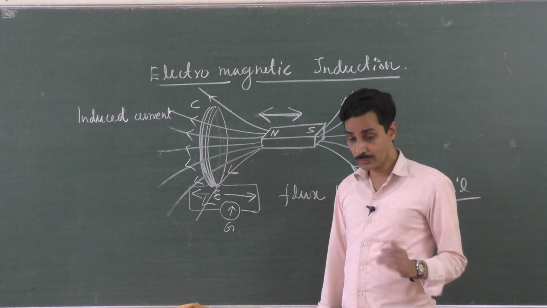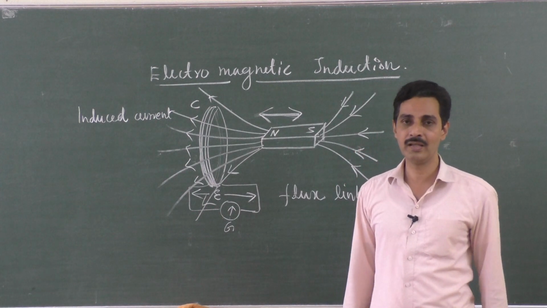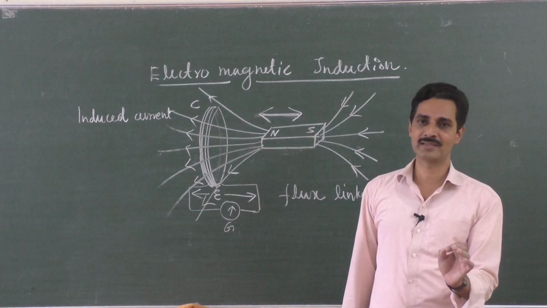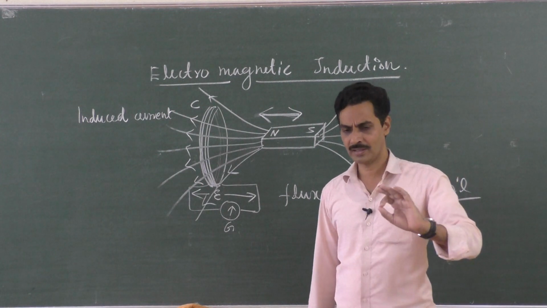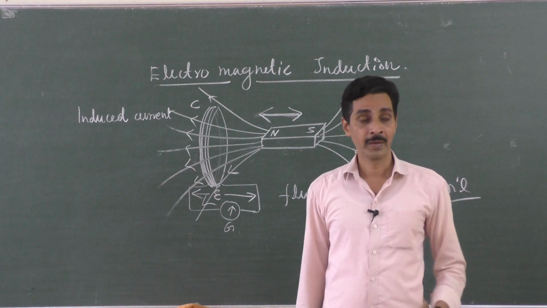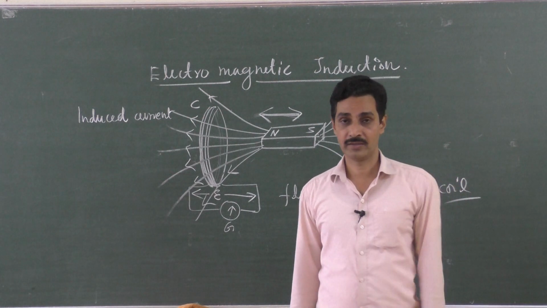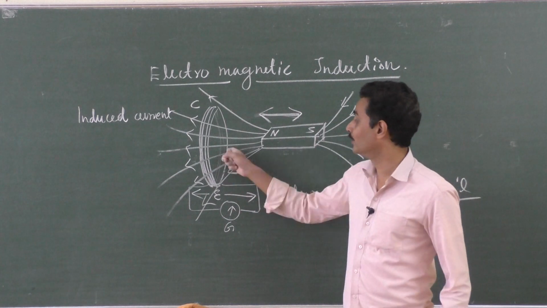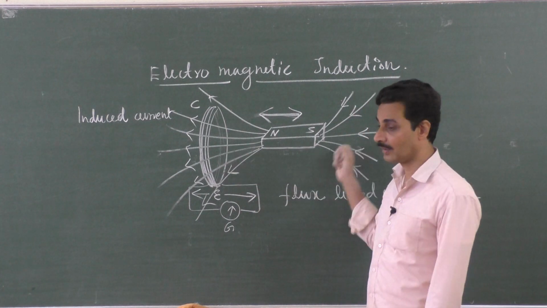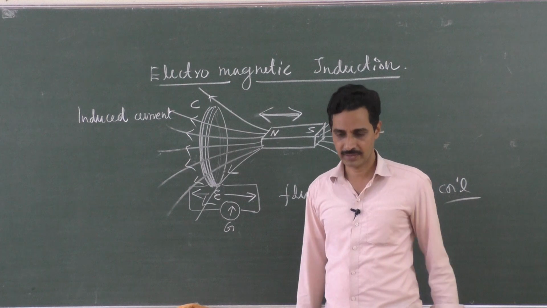So if at all you need an induced current in a coil, you need the magnetic flux through the coil changing. That is a very much needed fact here. There should be a change in the magnetic flux. Change is very important. So you produce the change either by moving the magnet towards the coil or away from the coil. One more conclusion from Michael Faraday.